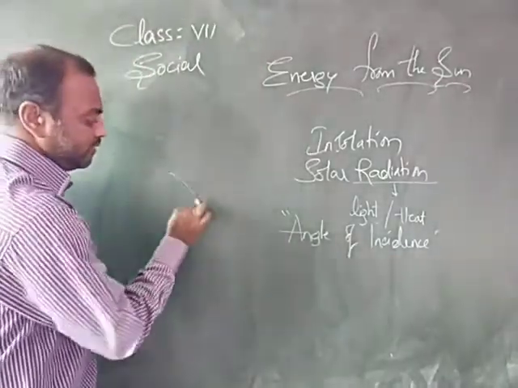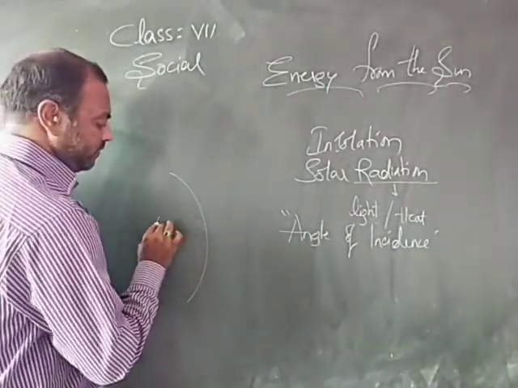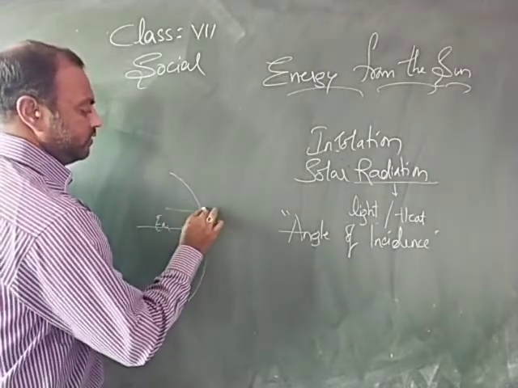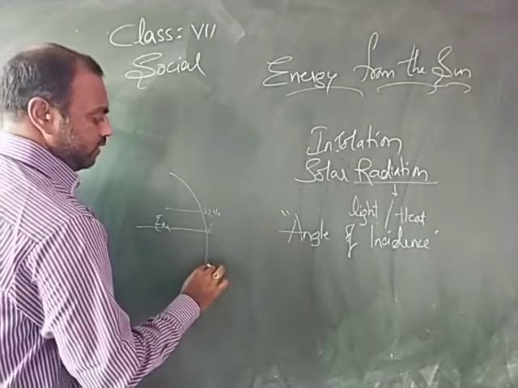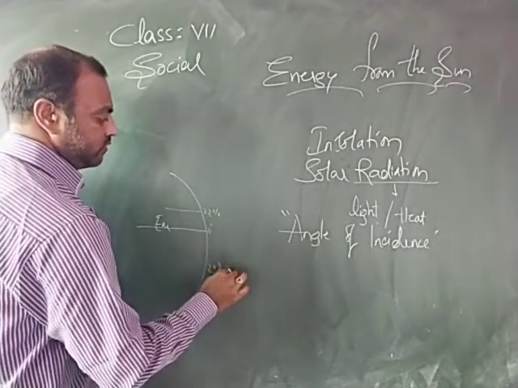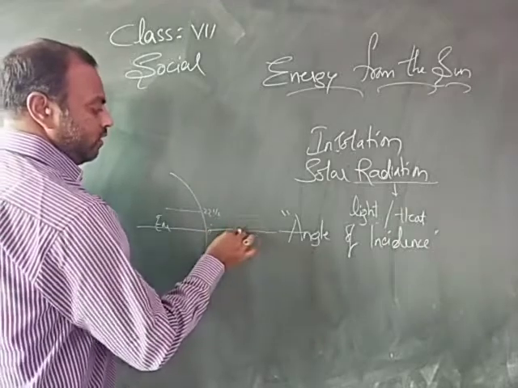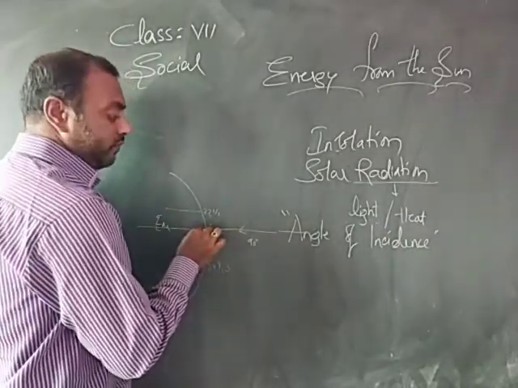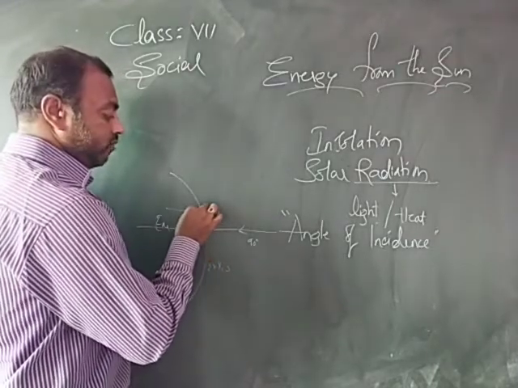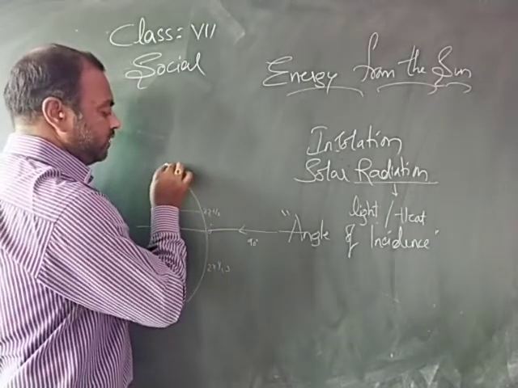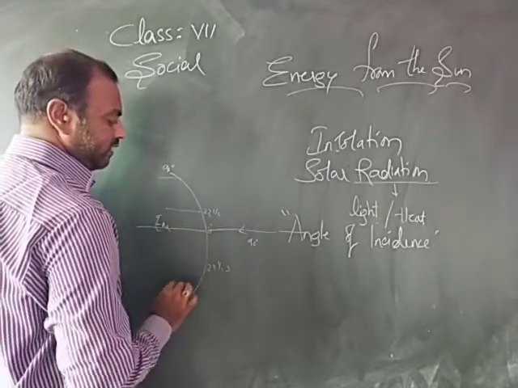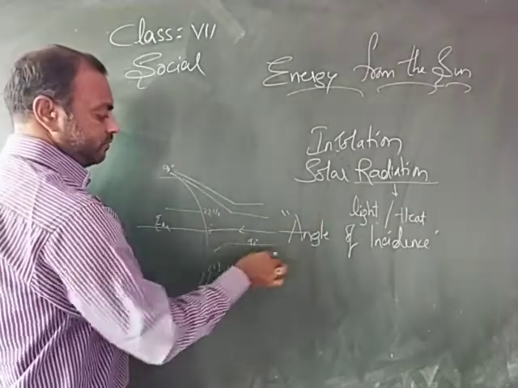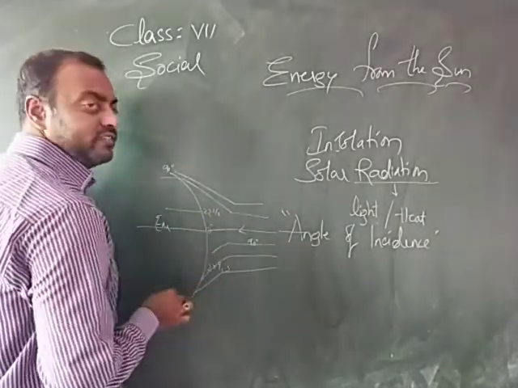Angle of incidence is nothing but, imagine this as the earth and this is the equator, 0 degrees. This is 23.5 north and this is 23.5 south. The sun's rays fall at an angle of 90 degrees at the equator, whereas at the Tropic of Capricorn and at the poles, that is 90 degrees north and 90 degrees south, they keep completely bending. This is how the sun's rays fall.